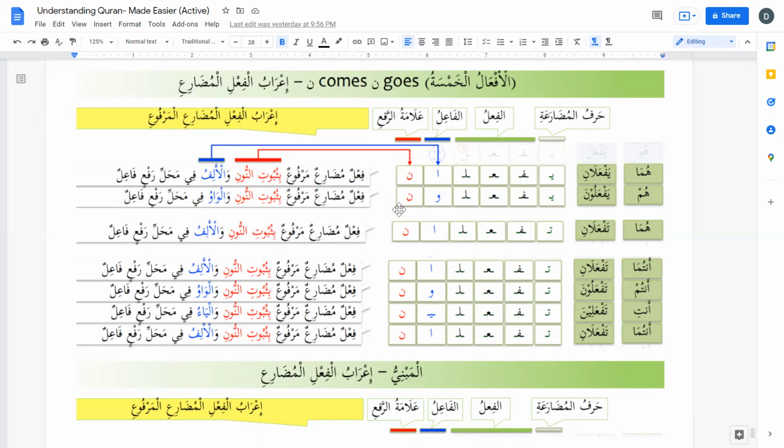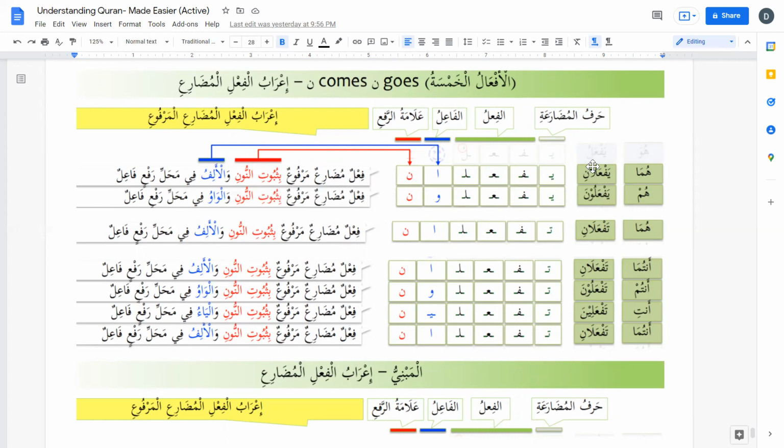Total seven, but because taf'alani comes three times, we count only one taf'alani and say that it's the af'alul khamsa, five af'al. So yaf'alani, huma yaf'alani: two males, third person, in dual number. Fi'lun mudari'un marfu'un bi thubutin noon.